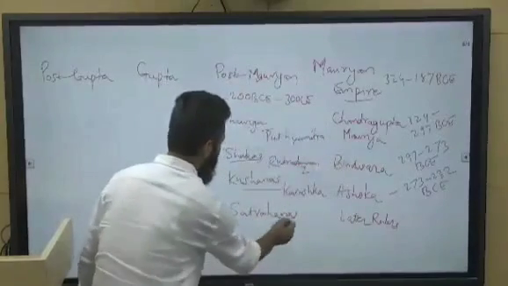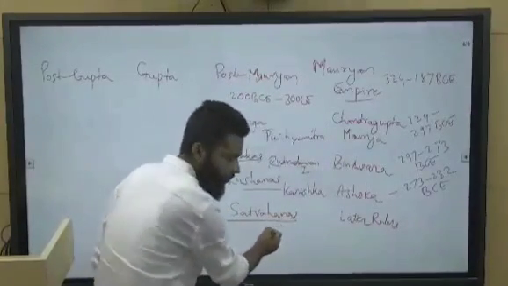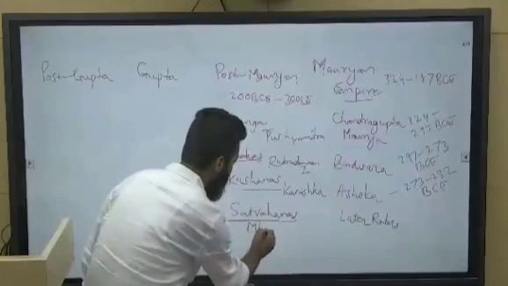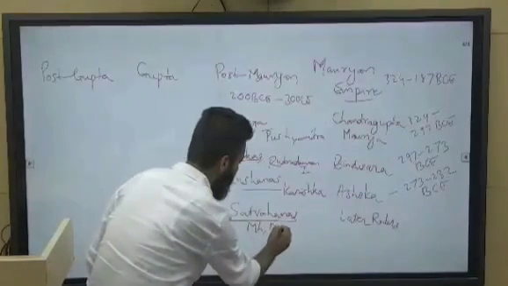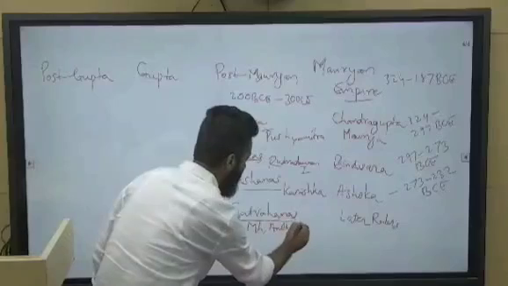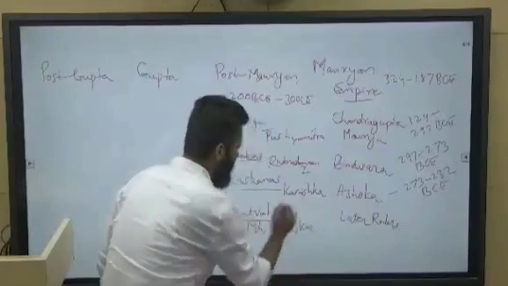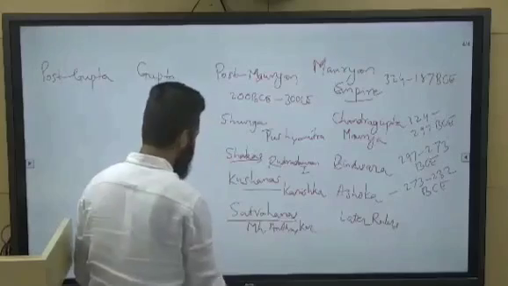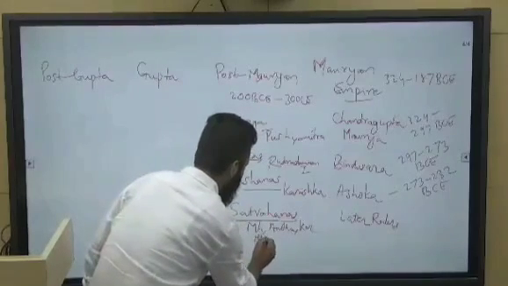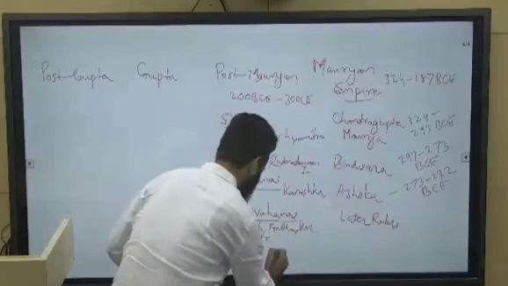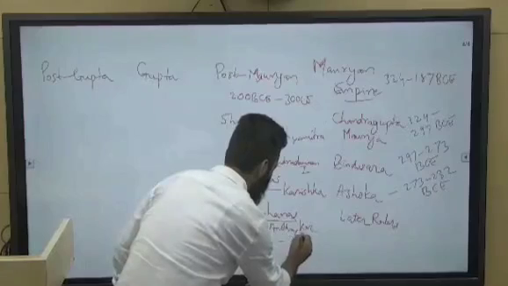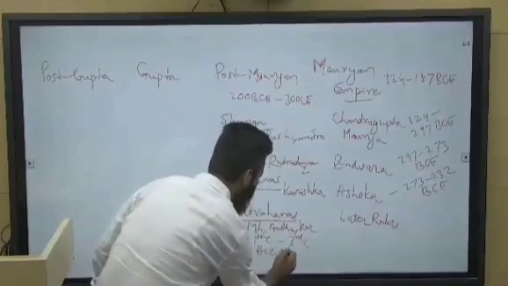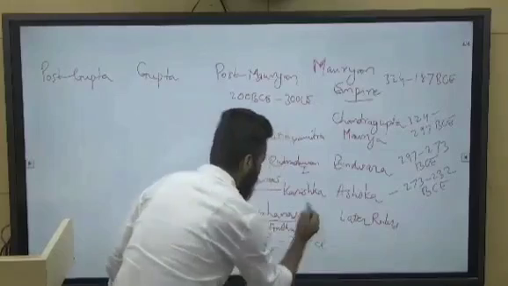Satavahanas were also called Andhras. Basically, they were in Maharashtra, Andhra, and some part of Karnataka. They were from first century BCE to 3rd century Christ era, right?